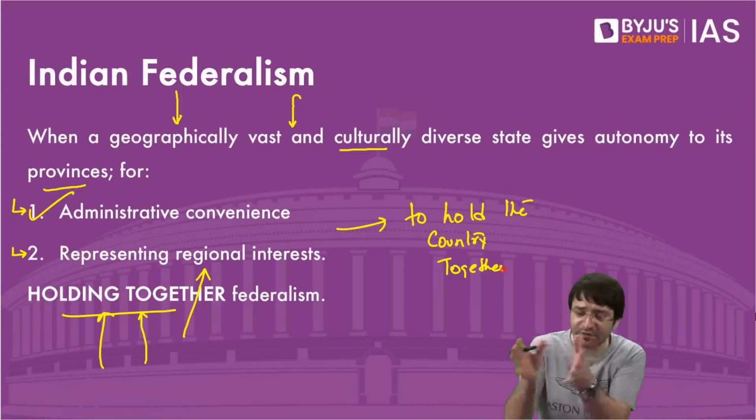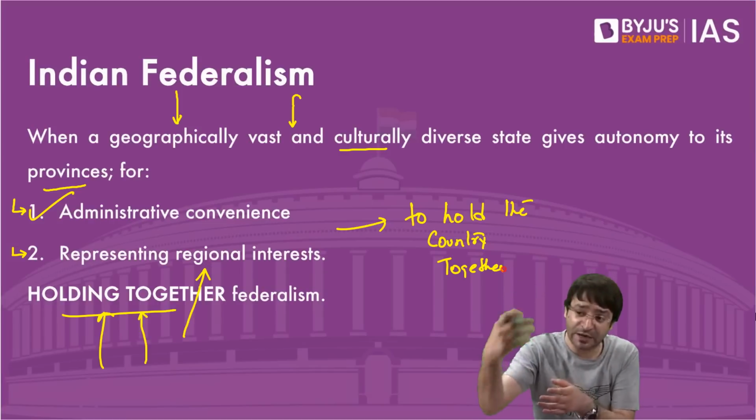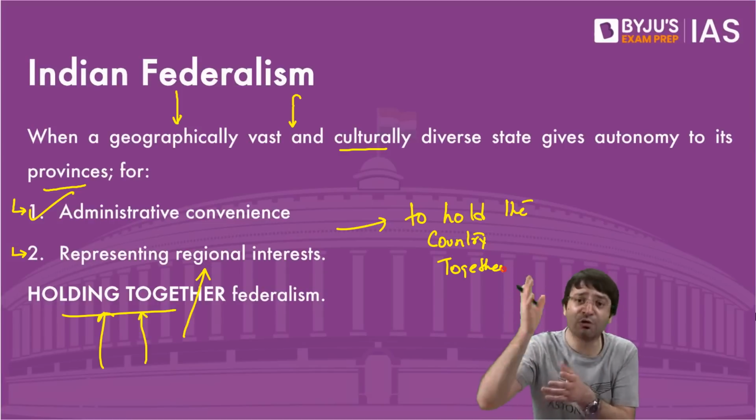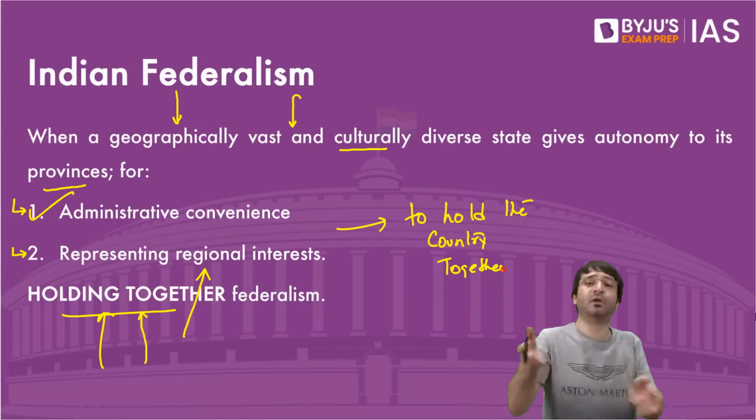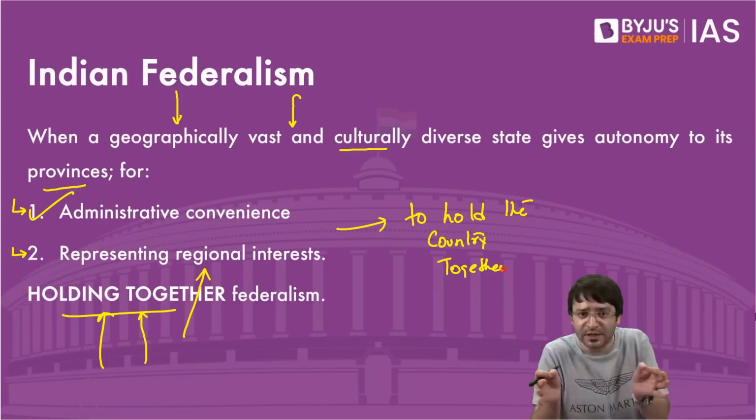So autonomy was given to states. You decide on law and order. You decide on police. You decide on agriculture. You decide on your local aspirations. You decide, we will not interfere. So this power was distributed by the constitution, some to the center,